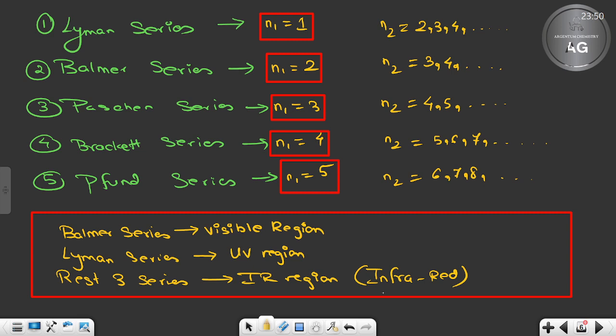Now tell me, any doubt till now? So which series can we see? We can only see Balmer series. Paschen, Brackett, Pfund, they are lying in the IR region. Lyman lies in the UV region. Clear or not clear? Any doubt till this much? No doubts? Very good.